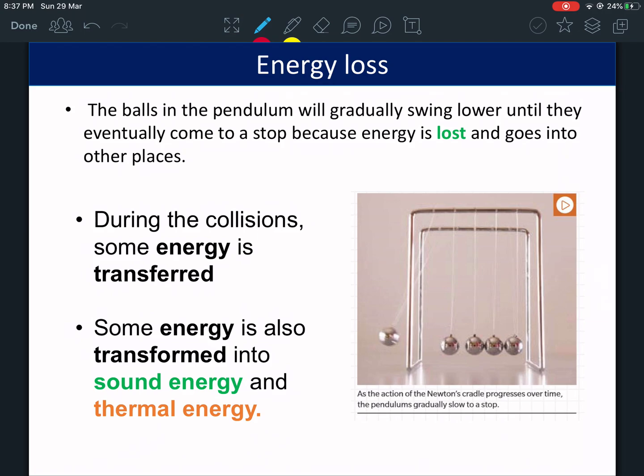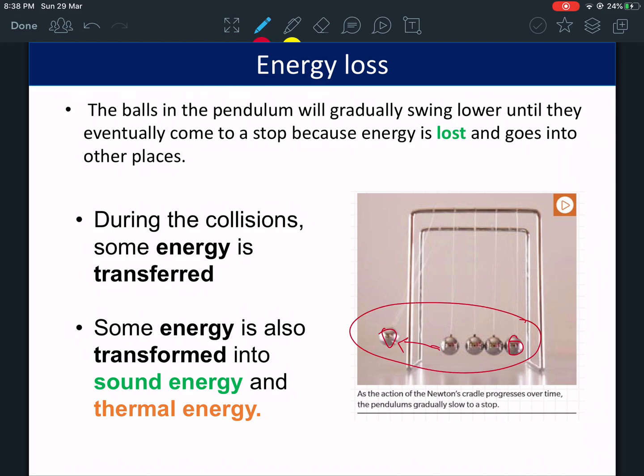Sometimes you have energy loss in systems, but the energy doesn't completely go away. It just becomes something else. Like here, you have potential energy. Potential energy is in the one that's not moving. So this one, let's say, has potential energy. This one is moving, it has kinetic energy. Now when it hits here, the energy is transformed to mechanical and it starts moving.